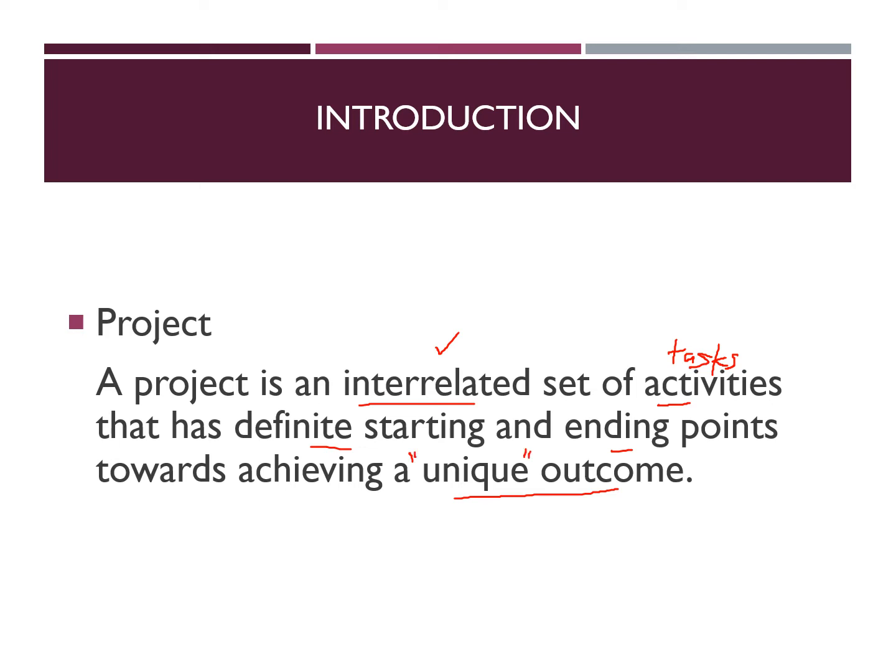Okay, what is unique? Unique means something that is unusual. A project is something unique. Unique means something that is different from one another. For example, a project to build a bridge in Semeling. So that is one project, and it is definitely different from a project to build a bridge in Singapore. Even though the project relates to building a bridge, these two projects are unique with one another in a way that they are different from one another.